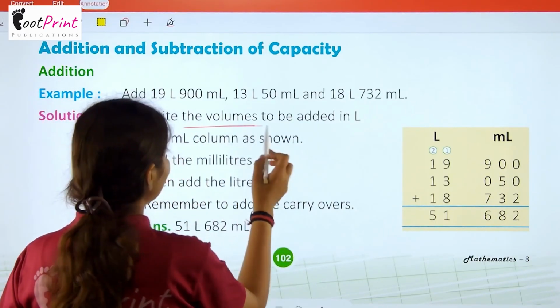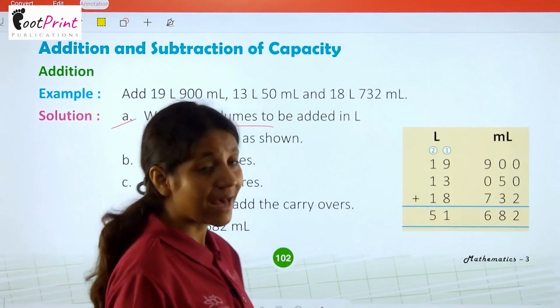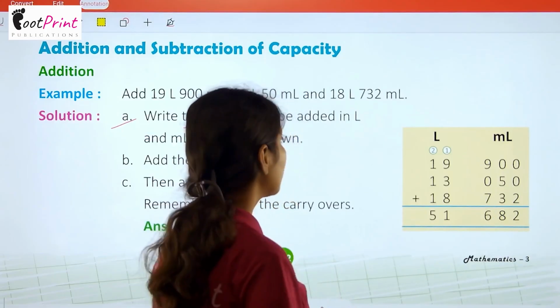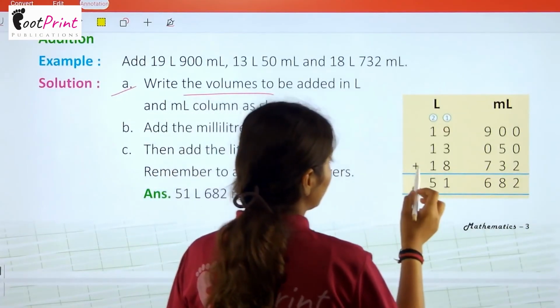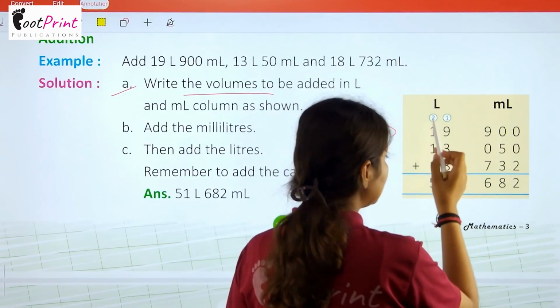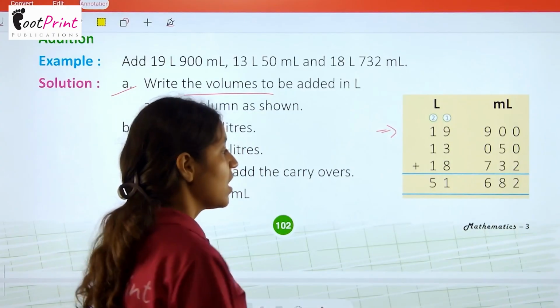First, write the volumes to be added in liter and milliliter columns as shown. So we have to make 2 columns of liter and milliliter. Then we have to write the value of volumes. First is 19 liter 900 milliliter, 13 liter 50 milliliter and 18 liter 732 milliliter.